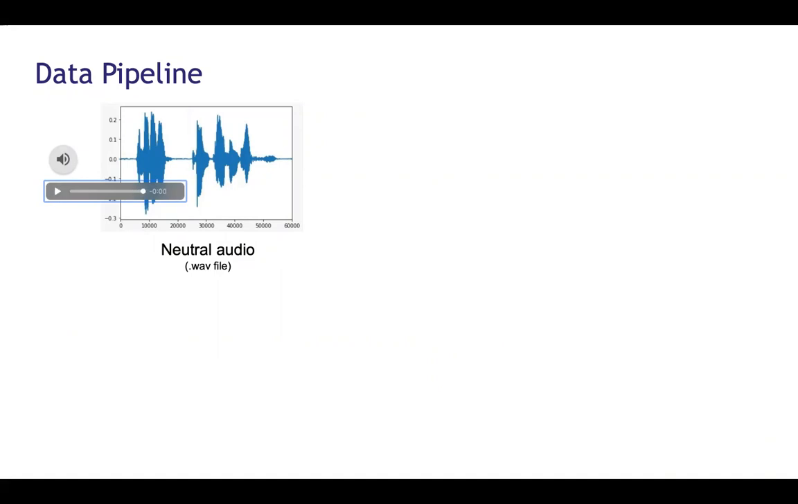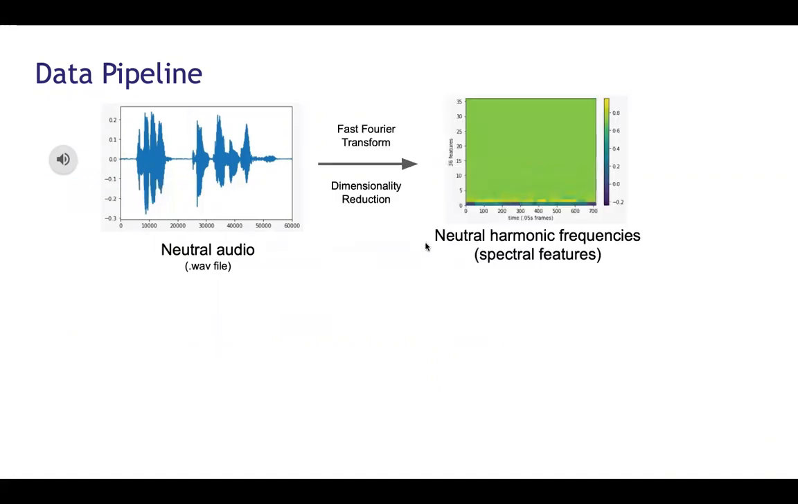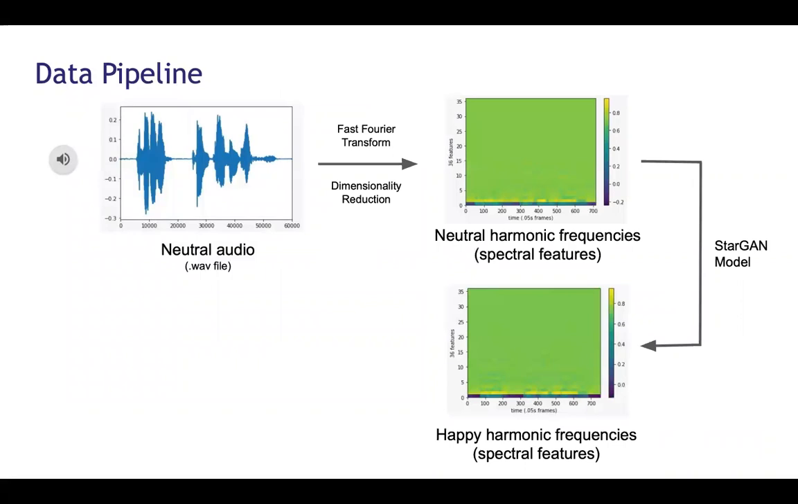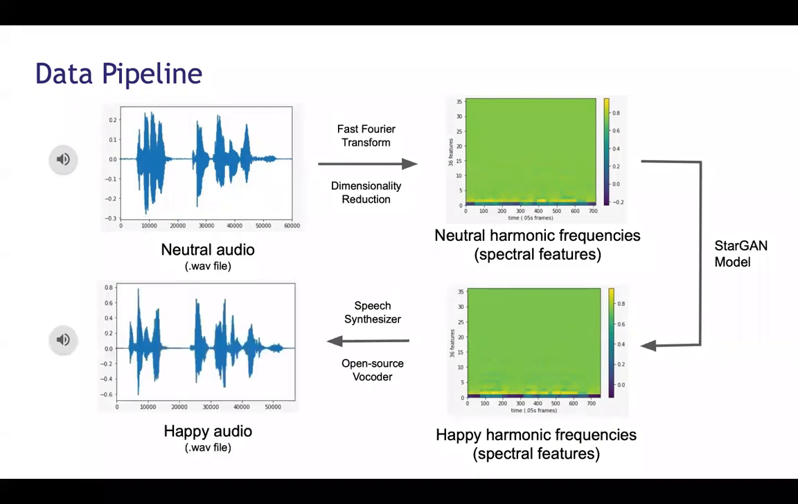But before we can put that into the model, first we have to convert it into harmonic frequencies or spectral features using a vocoder that performs Fourier transforms and dimensionality reduction. We put the spectral features through our model, which performs the emotion conversion, and then we uncompress the spectral features, put it through a speech synthesizer, which generates the output audio.